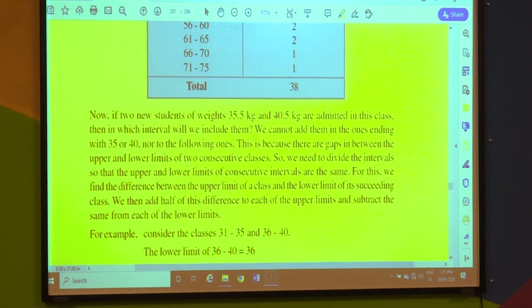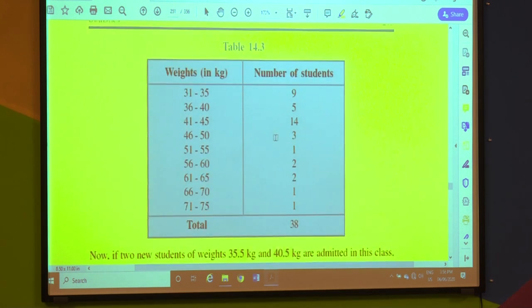Now, if two new students of weight 35.5 and 40.5 kg are admitted in this class. Yes, a real-time situation. What is this real-time situation? That two new students have been admitted in the class. Their weight is 35.5 and 40.5. Come on, let us see where is 35.5.